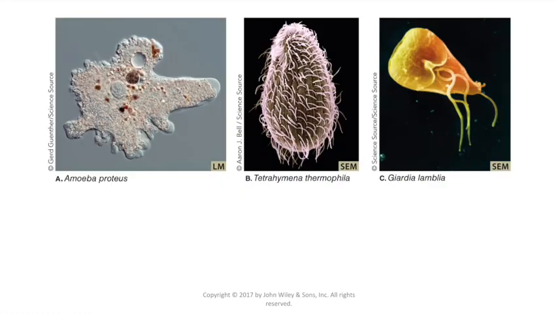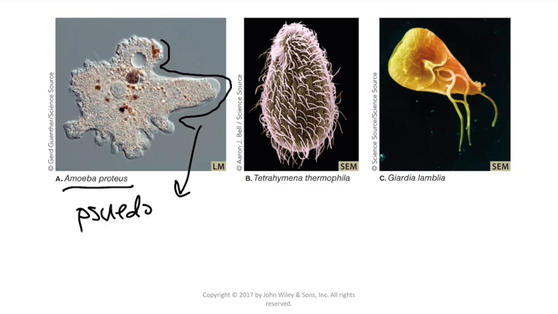Now I want to show you some pictures of some of my favorite eukaryotic organisms. The first is the amoeba. Everyone's seen a picture of an amoeba. They're these funky little alien type cells that can move around. And as they move around, they can form these things called pseudopods, which means false feet. They use these pseudopods to move around their environment and also to engulf large particles for their nutrients.